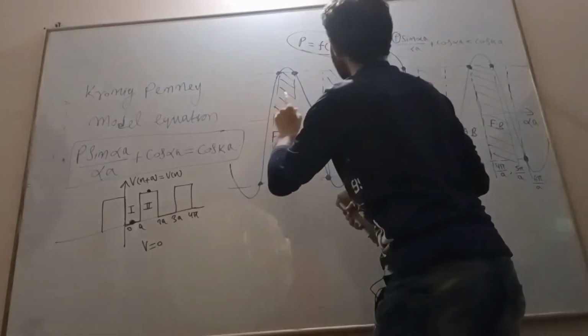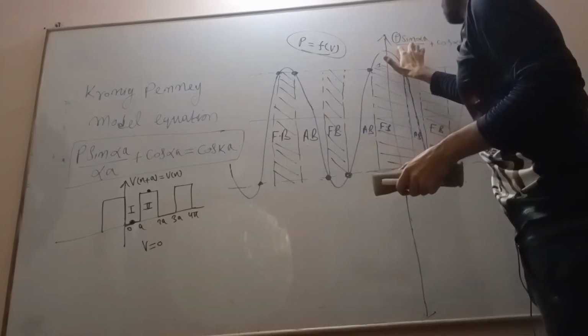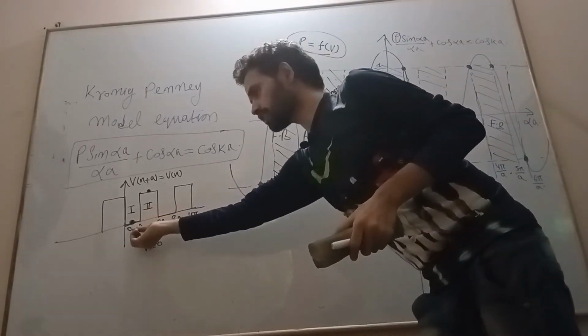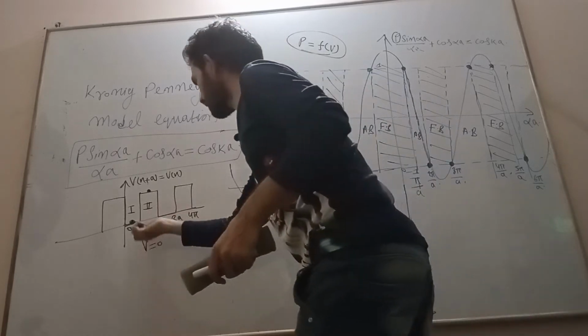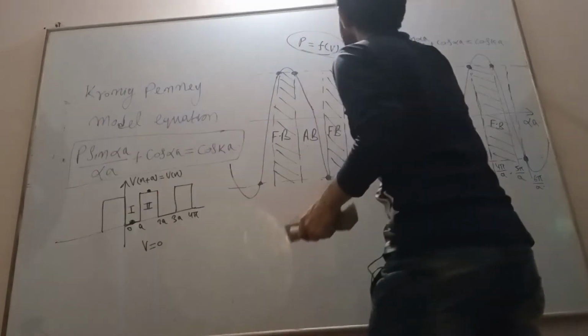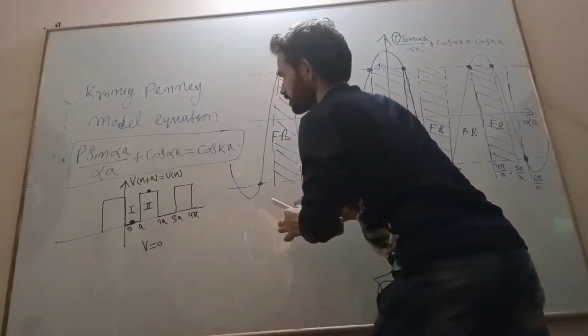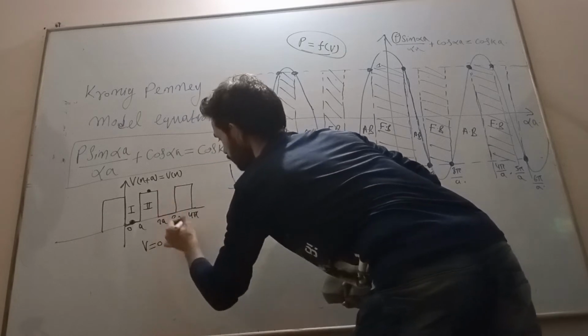Because P is a function of V, if V is 0 inside the square well potential, the particle has zero potential energy, and then the value of P is also 0. Just put P equal to 0 in this equation, then what will we get from here? It will represent what?